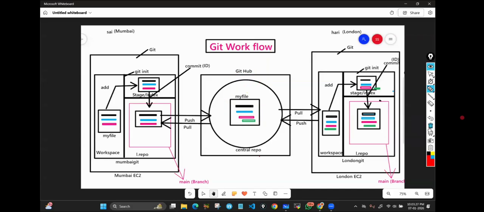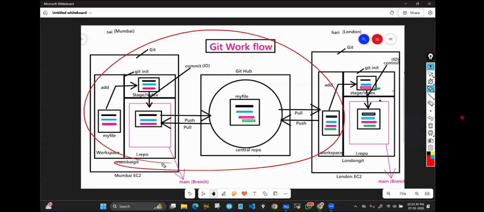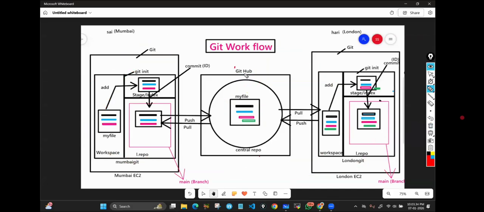That's it. That means the entire concept is Git. In that, GitHub is a small portion, the online storage. Sai, is it mandatory to use GitHub only? No need. You can use Bitbucket also. Bitbucket belongs to Atlassian company, which is located in Australia. You need any one online storage where you can upload the data and someone can download the data.